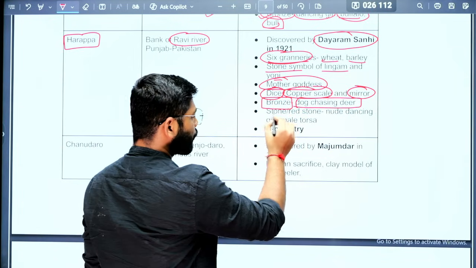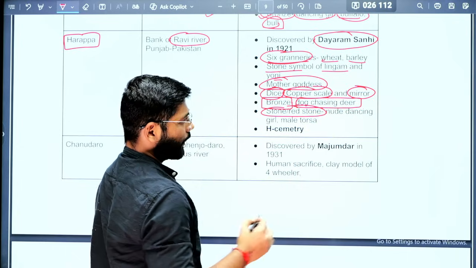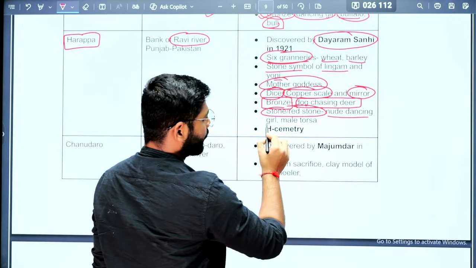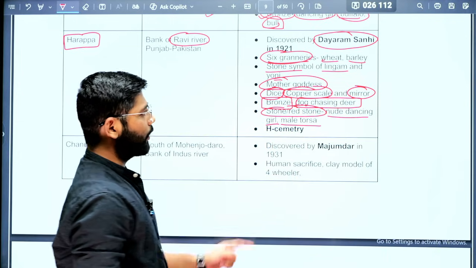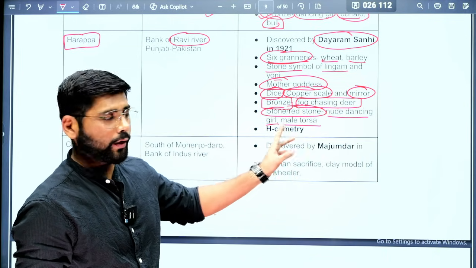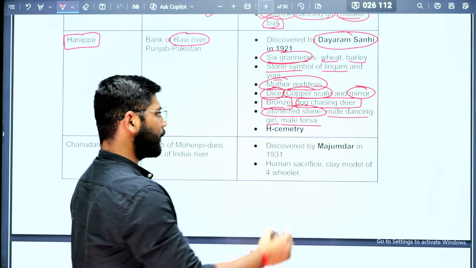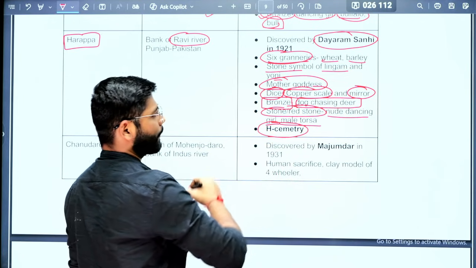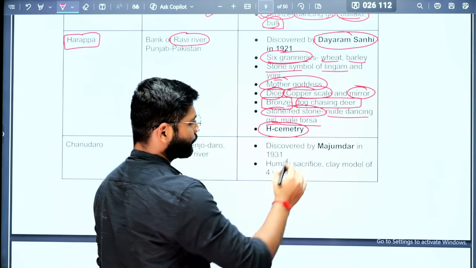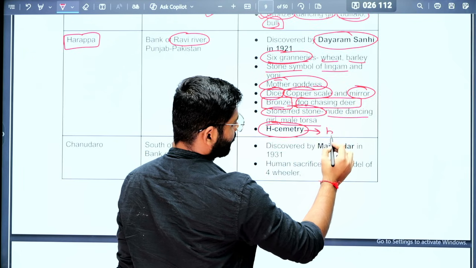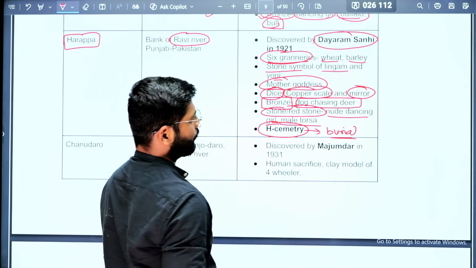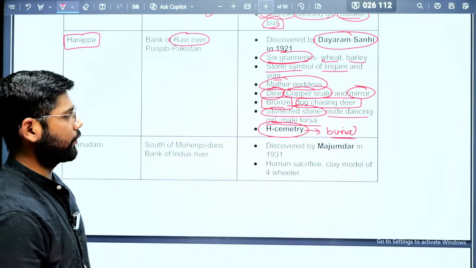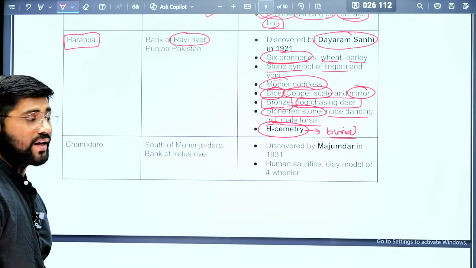Then stone and red stone. There are the nude dancing girl statue and the male torso. These were made up of stone or red stone. Okay, so this needs to be remembered. And an important thing that we have found is Cemetery H. We have found the burial ground that is known as Cemetery H. So this is the important fact that you need to remember: the burial ground is called Cemetery H.